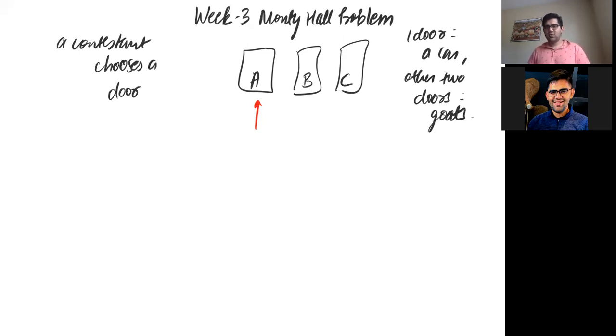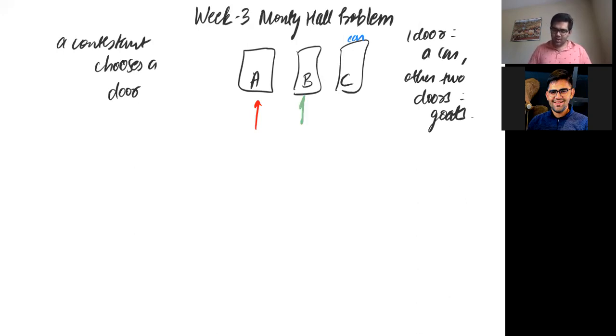And if the contestant chooses one of them, the host of the TV show chooses any other one of them and opens it. So let's say I had chosen A, and the host knows behind which of the doors there is a car. Let's say there is a car behind C. If I have chosen A, the host would choose any one of the other two doors that has a goat in it. So let's say he knows that there is a goat behind B.